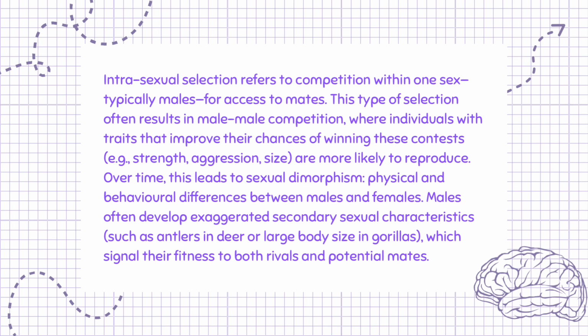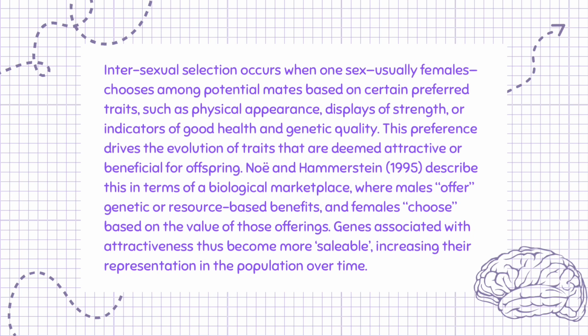Males often develop exaggerated secondary sexual characteristics, such as antlers in deer or large body size in gorillas, which signal their fitness to both rivals and potential mates. Intersexual selection occurs when one sex, usually females, chooses among potential mates based on certain preferred traits, such as physical appearance, displays of strength, or indicators of good health and genetic quality. This preference drives the evolution of traits that are deemed attractive or beneficial for offspring.